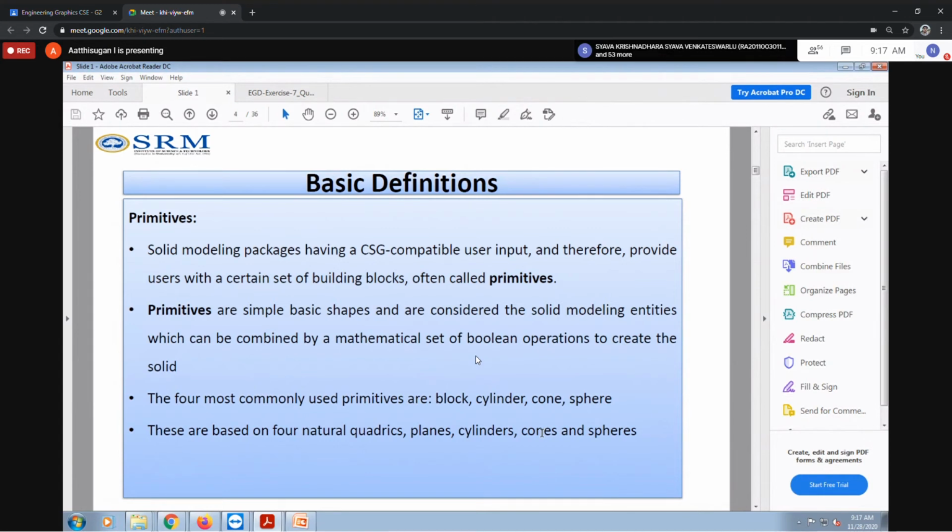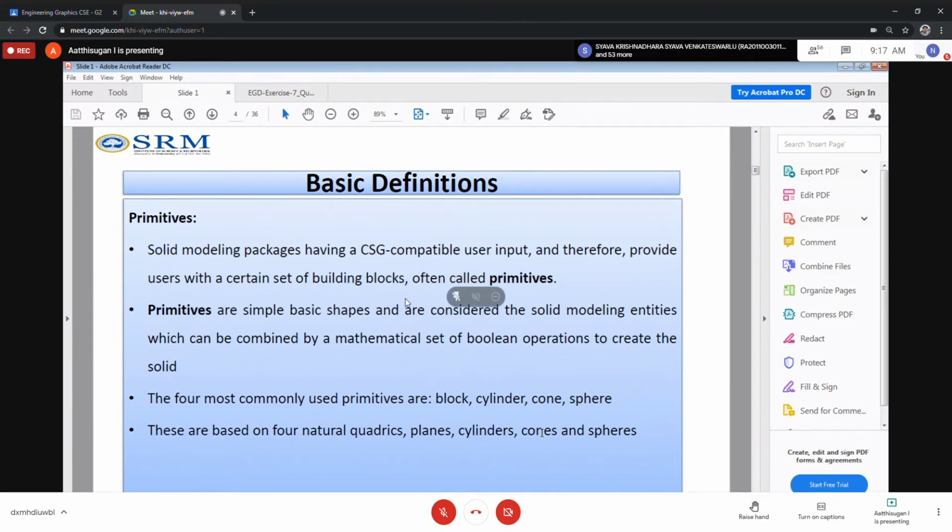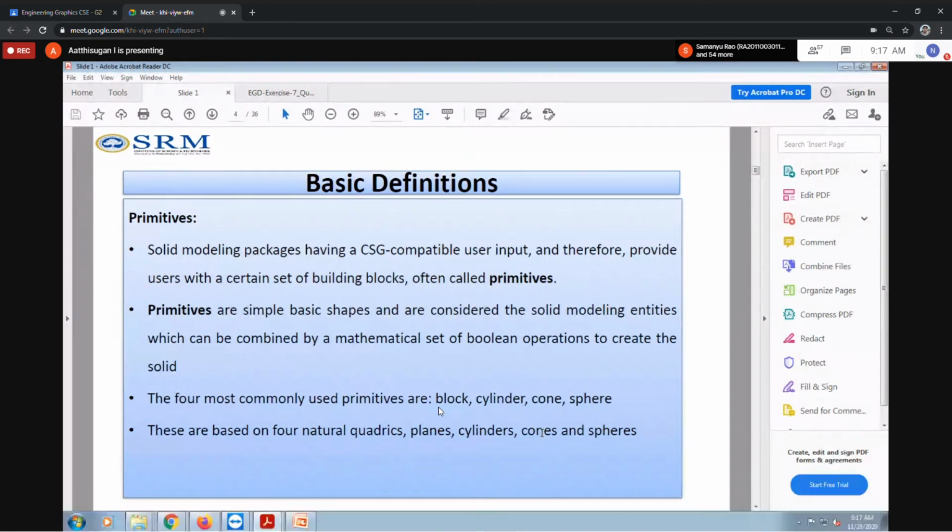Constructive geometry is compatible with user input of a certain set of building blocks, often called primitives. These are very simple basic shapes considered in a solid model, entities which can be combined by mathematical set Boolean operations.